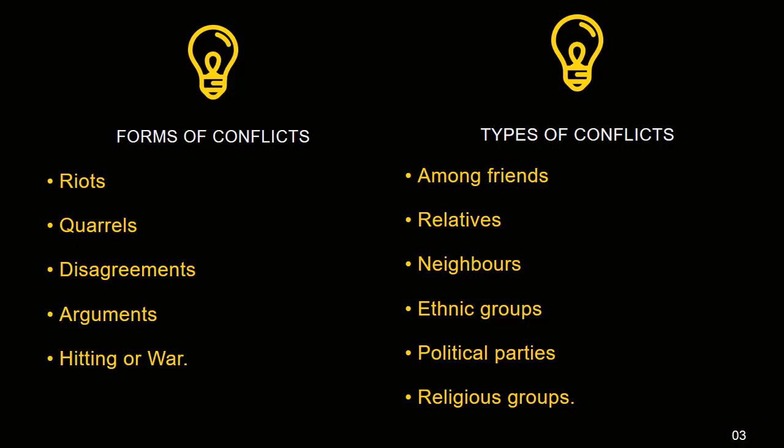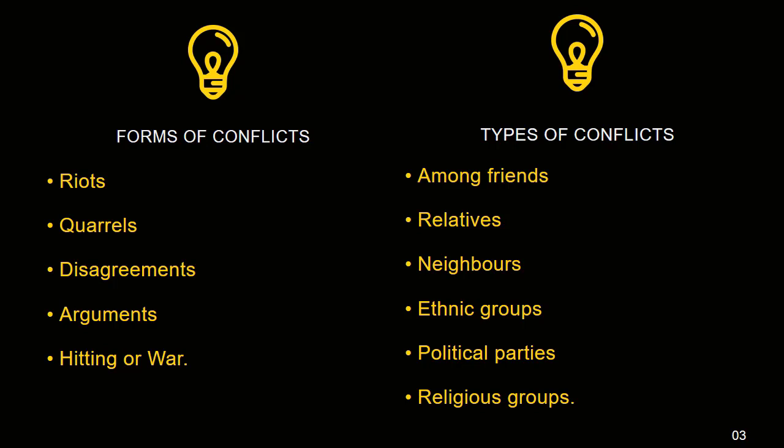Here children, in this slide we see that conflicts are broken down into two sections, which are forms of conflicts and types of conflicts. If you are to consider forms of conflicts, then the first one is riots. What do you mean by riots? That is where people behave in a very violent manner. Maybe they go to the destruction of even property, it could be personal, government, or even harming innocent lives. So that is what you call having riots.